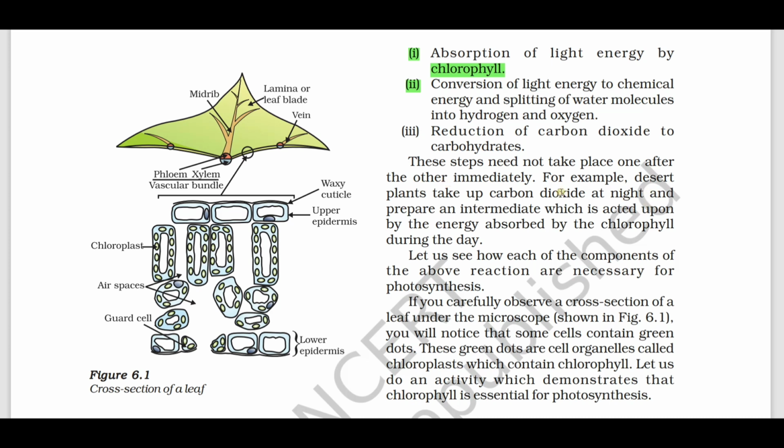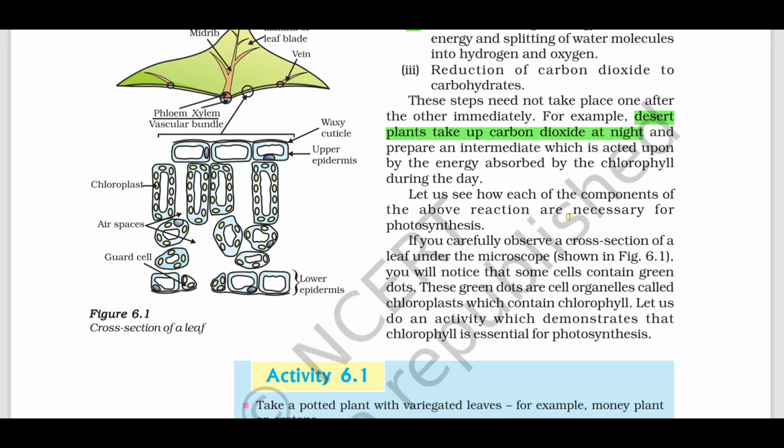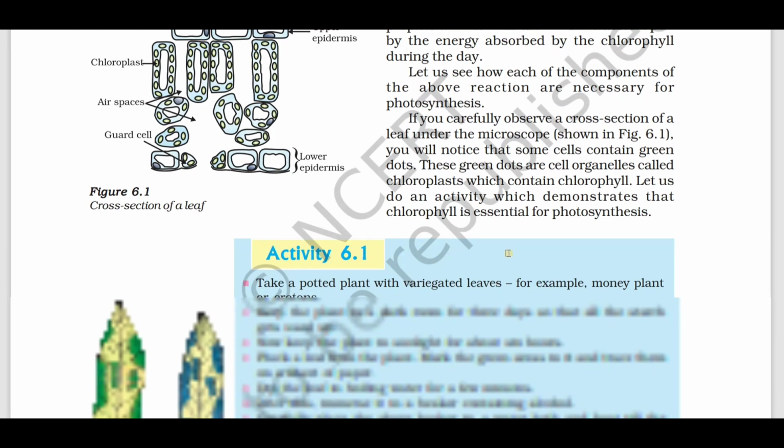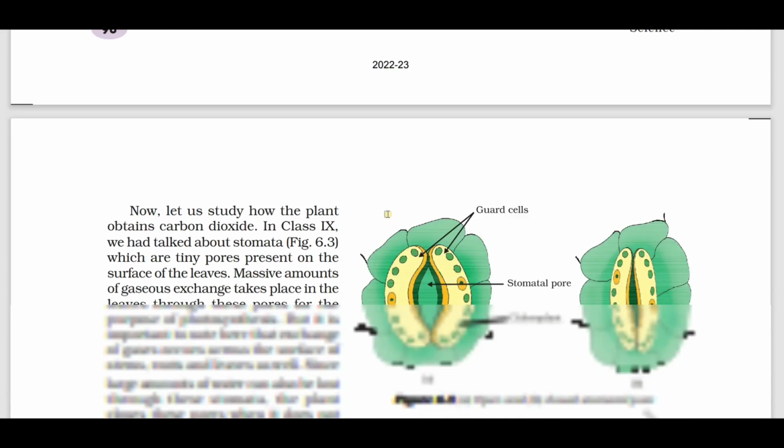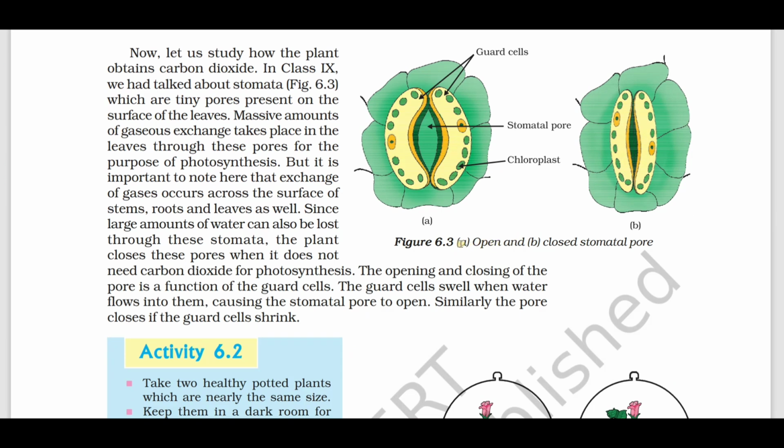Desert plants take in carbon dioxide gas at night. Give reason. Important question. And an important diagram: open and closed stomatal pore, and also the function of guard cells.